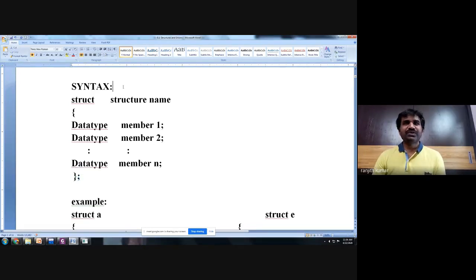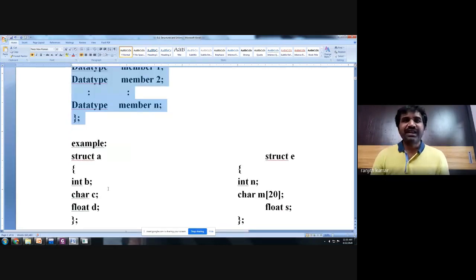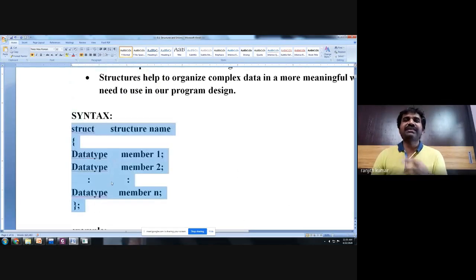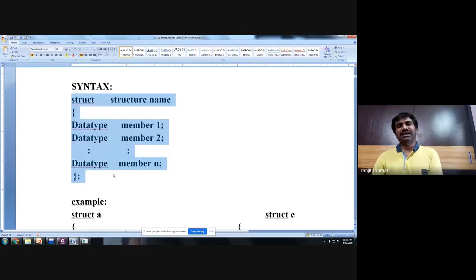So your structure syntax will have two parts. This is where you are defining a structure, so you are creating a structure. When you create a variable of the structure, then memory is allocated. So the syntax of the structure will have two pieces: definition and declaration. Definition means you are defining what the different data values present in your structure are, and declaration is when memory is allocated.